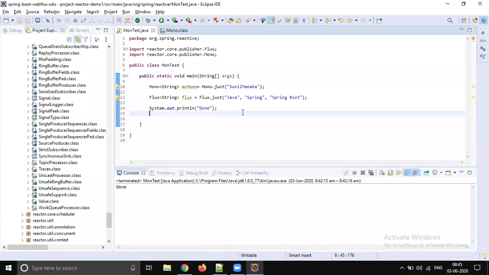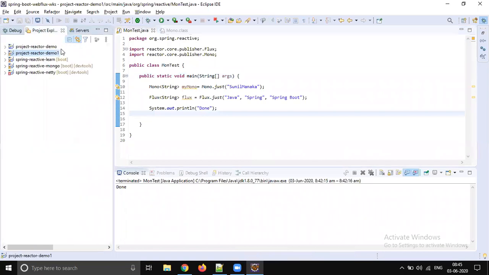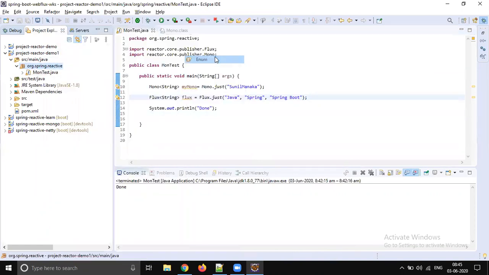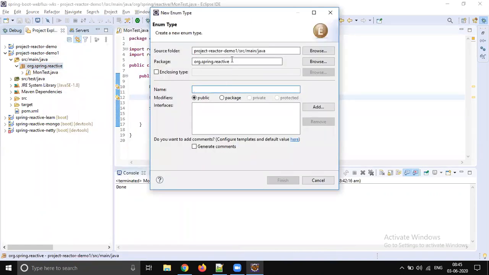Let me quickly create another class, FluxTest. Okay, I selected the wrong one, that's fine, later I will change it. FluxTest.